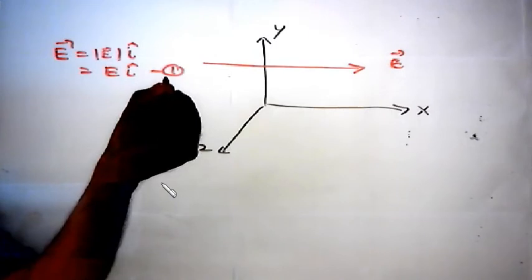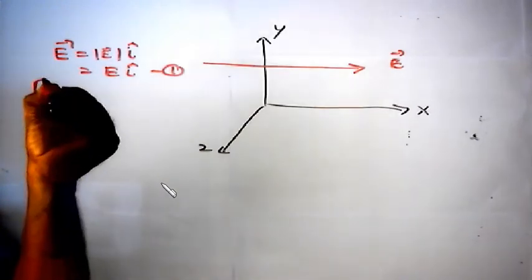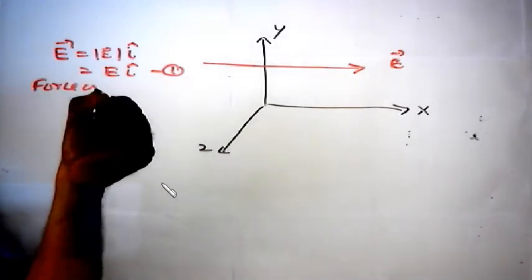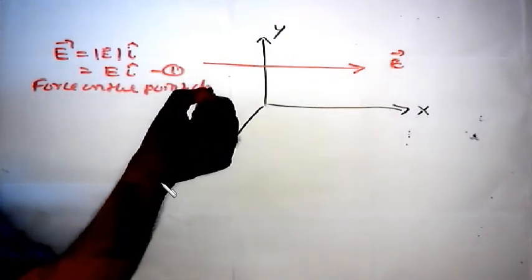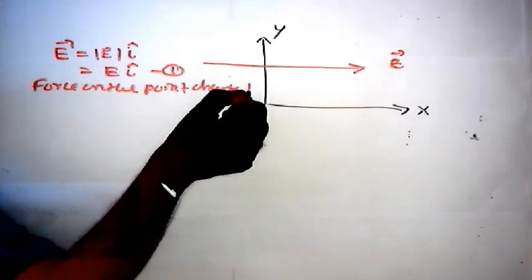And the force on the point charge, small q.